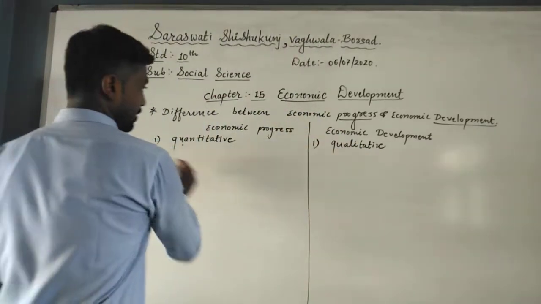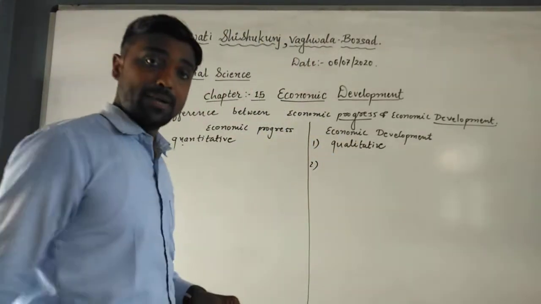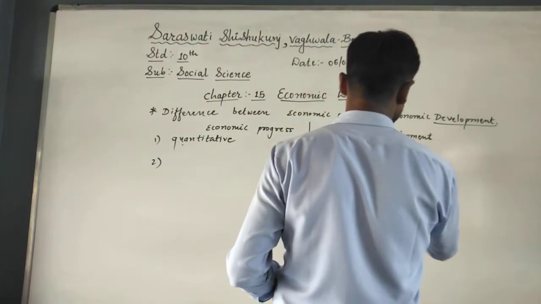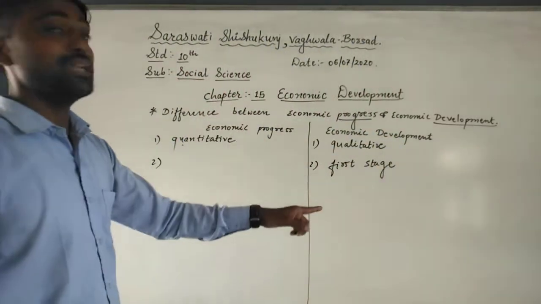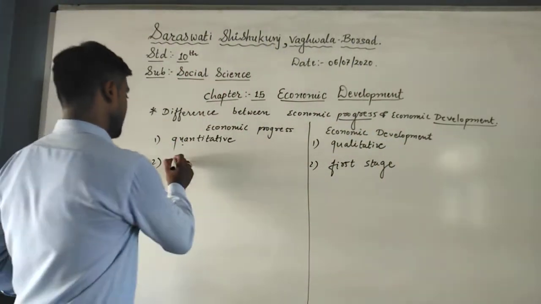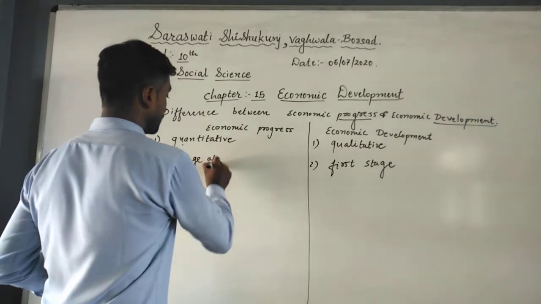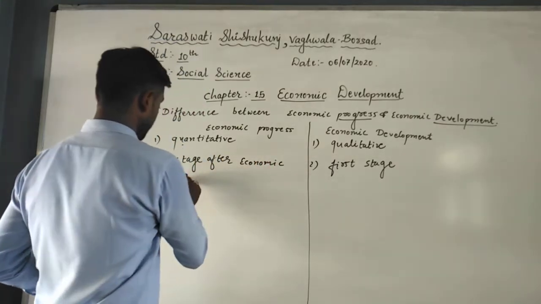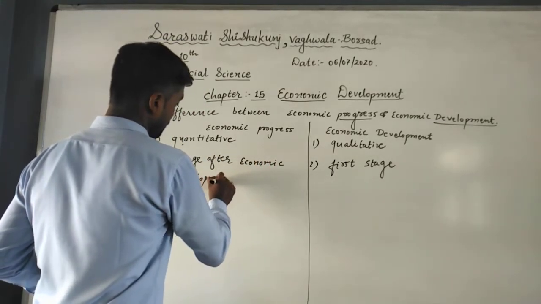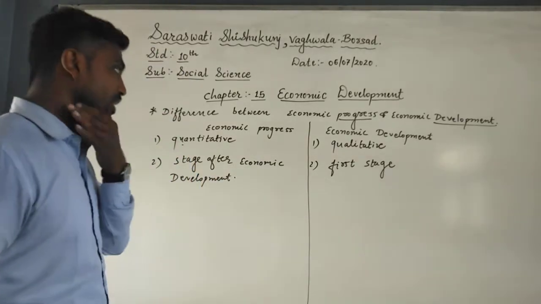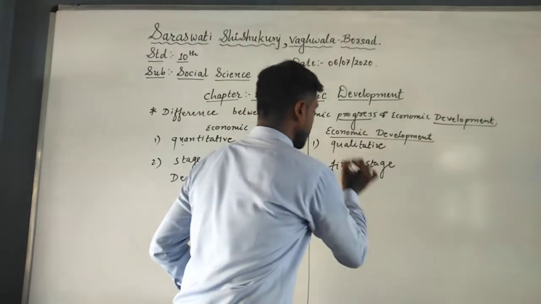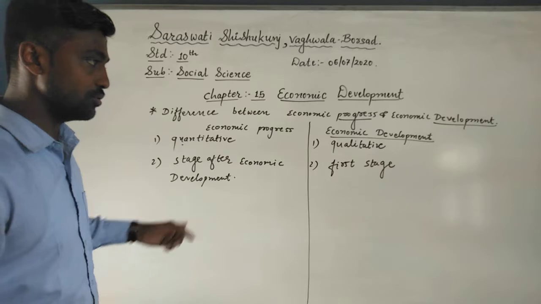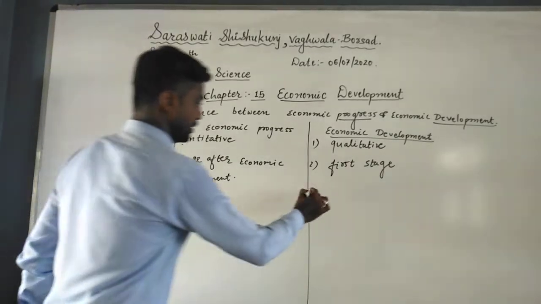Now the second difference is that economic development is the first stage. Economic development is the first stage, and after the economic development there would be economic progress. So we can say it is a stage after economic development. Economic development is the first stage, while economic progress is the stage after economic development. It means it is the second part.